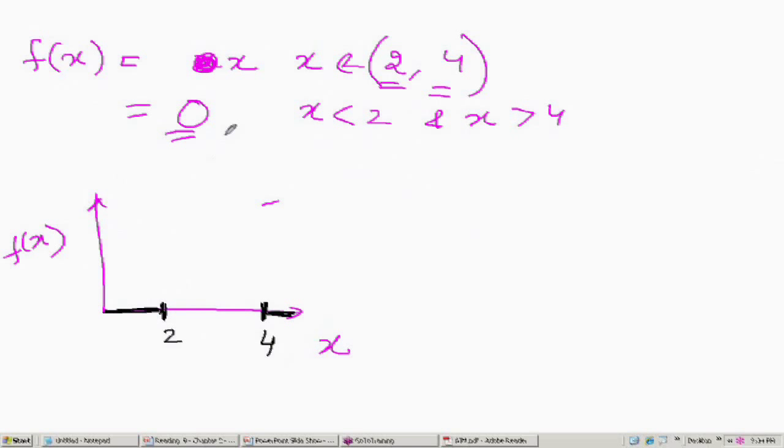Between 2 and 4 it is equal to x, or for your matter, let's say it is 2. So 2 will be, let's say, here 1 and here we have 2. Between 2 and 4 it is 2. Okay, so this is your function.